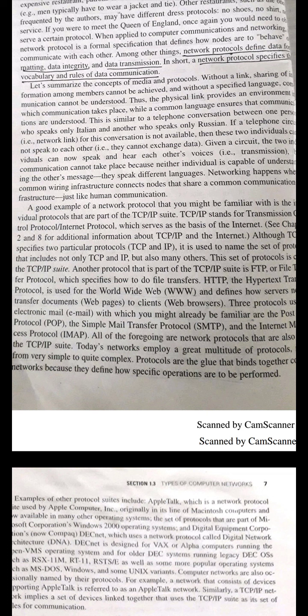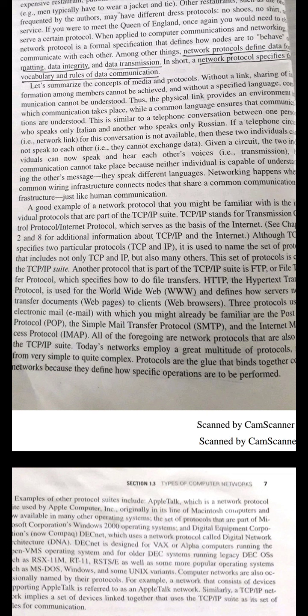We also have HTTP, the Hypertext Transfer Protocol, the World Wide Web, the File Transfer Protocol, the Simple Mail Transfer Protocol (SMTP), the IMAP protocol, and POP3. Like that, about ten different types of protocols have been designed, and we have to follow all of these while sending or receiving data.